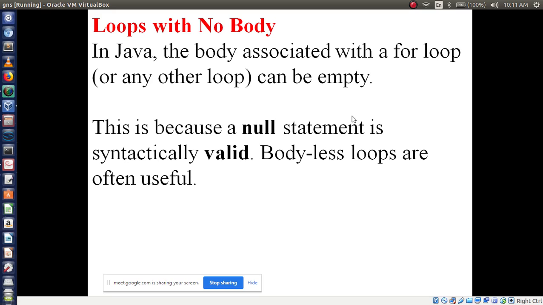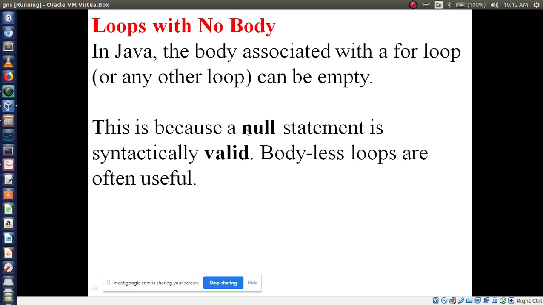Now another variation. These are all variations. All of you are writing number-wise, right? Here I didn't mention the numbers, so you have to number them yourself. This is another one: loops with no body. In Java, the body associated with a for loop can be empty.